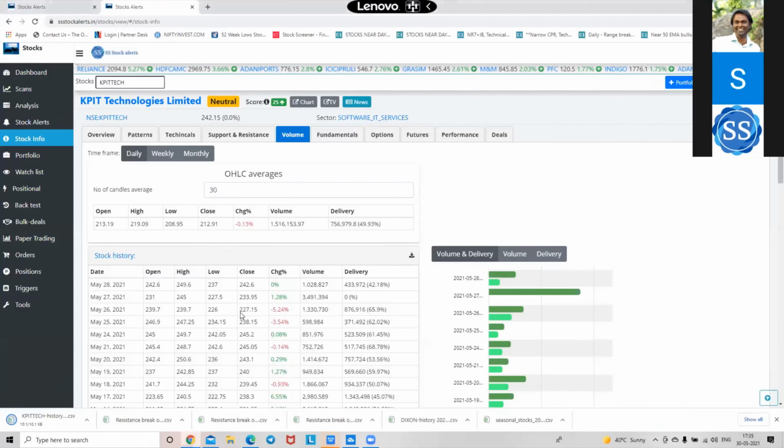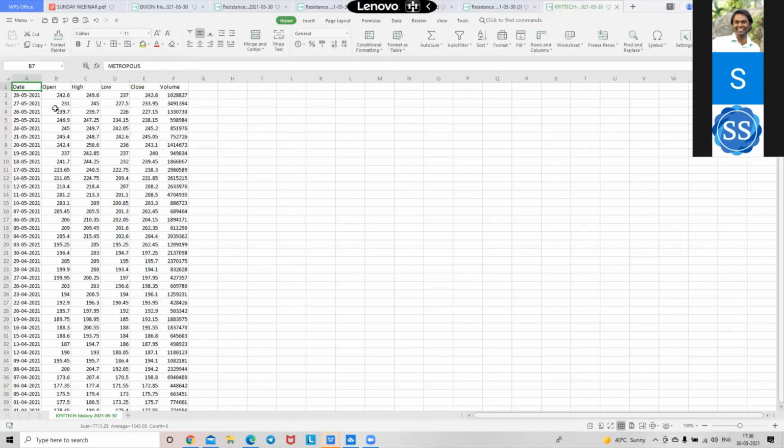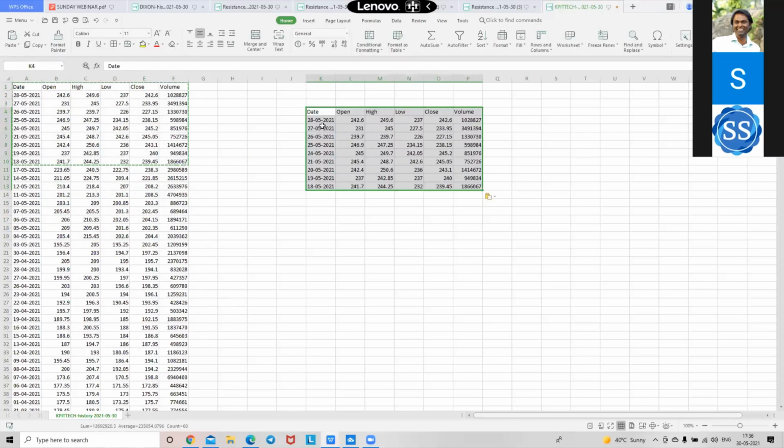मैं बताता हूँ आपको क्या कहना चाहता हूँ मैं. So this is the stock analysis. If you're taking 10 days average, look at the volumes.